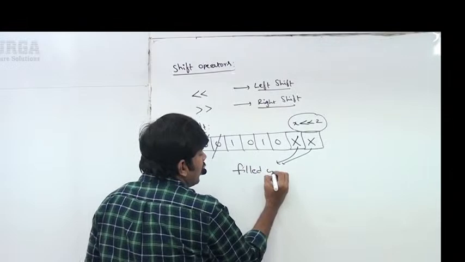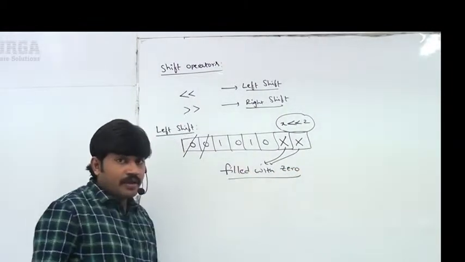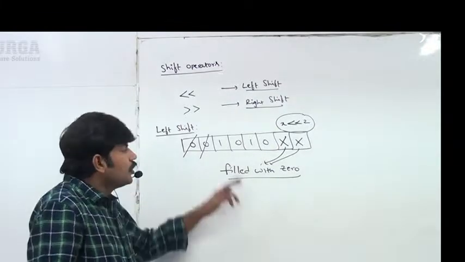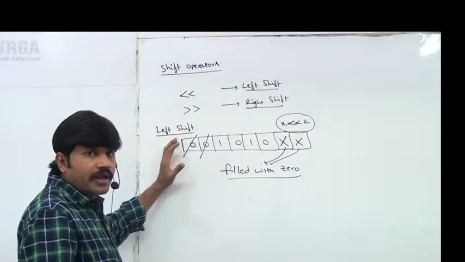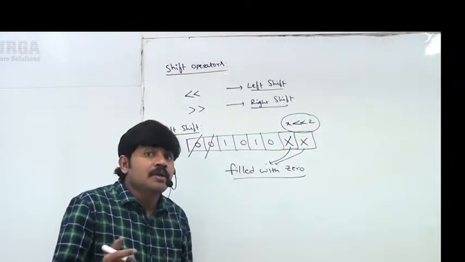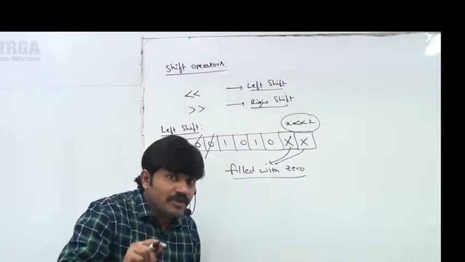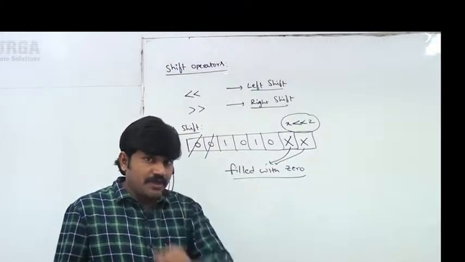Remember this one. In left shift, if we move bits to the left hand side, the left bits will be gone. Next, on the right hand side, vacant cells will be formed. These vacant cells we have to fill with 0. This is the behavior of left shift operator, right?